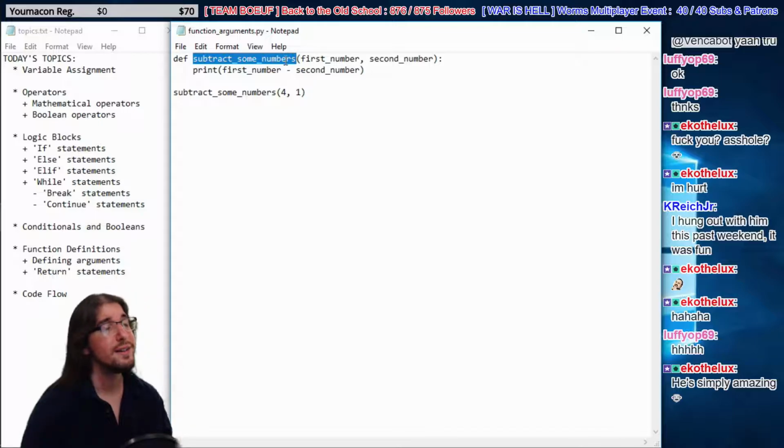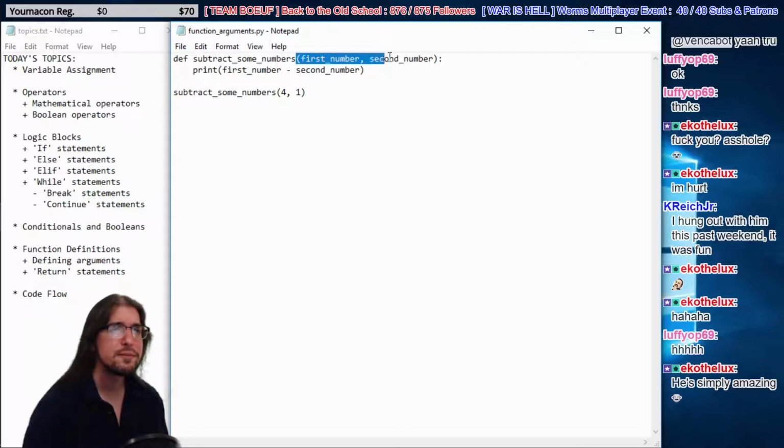We can call it whatever the hell you want. We're calling it subtract some numbers. Then we put in what arguments we need. In this case, we have 2 arguments here in parentheses. They're separated by a comma. The space is optional in Python, but space makes it look neater. Definitely please do that. Then you end the first line with a colon. You always use a colon if the next line is going to be indented, guys. So we have this function definition right here. Define, subtract some numbers, takes a couple of arguments, ends in a colon. From now on, the function's code is indented.